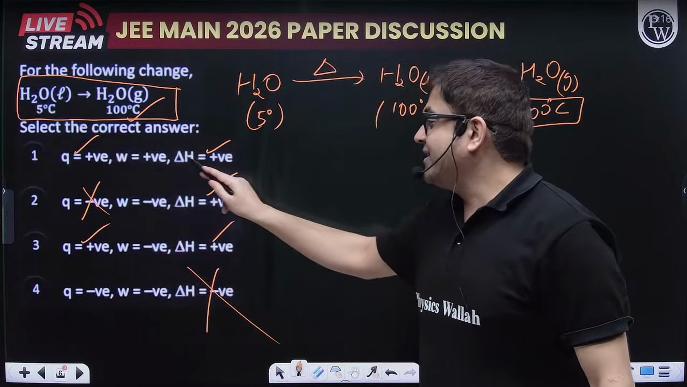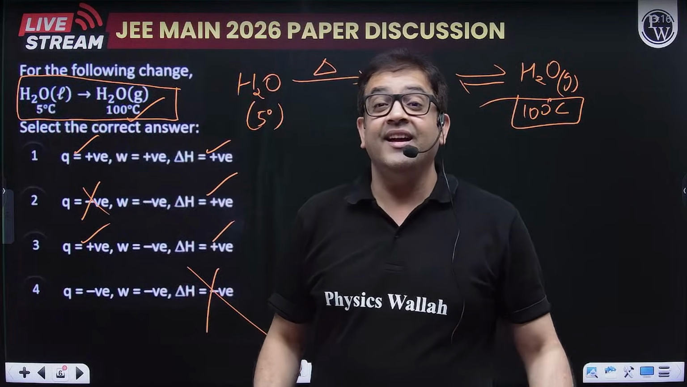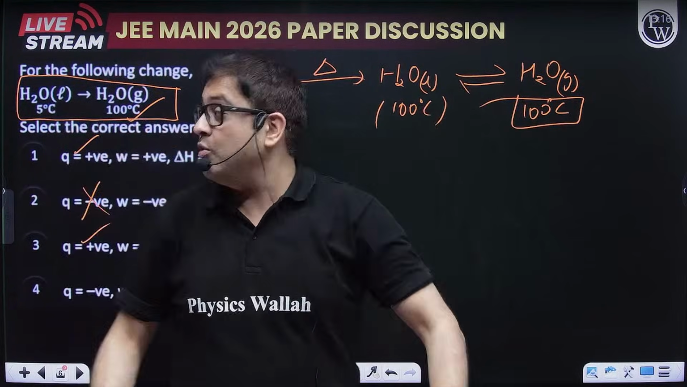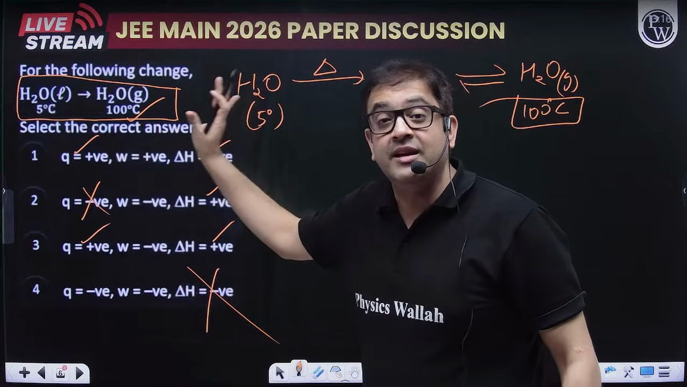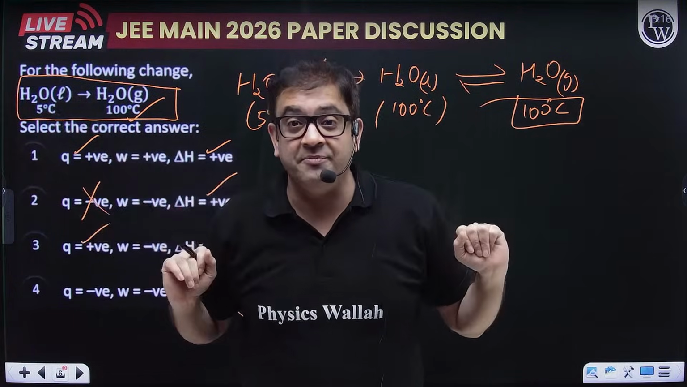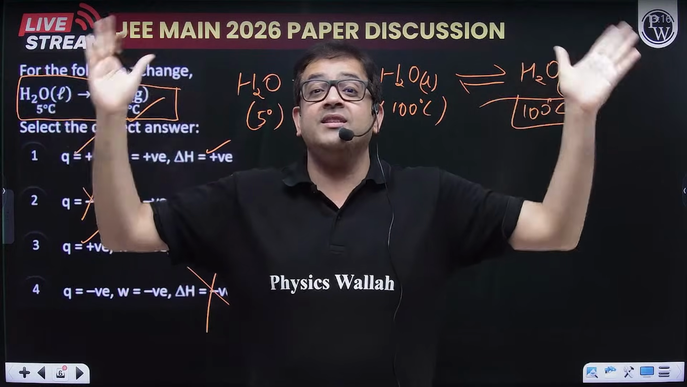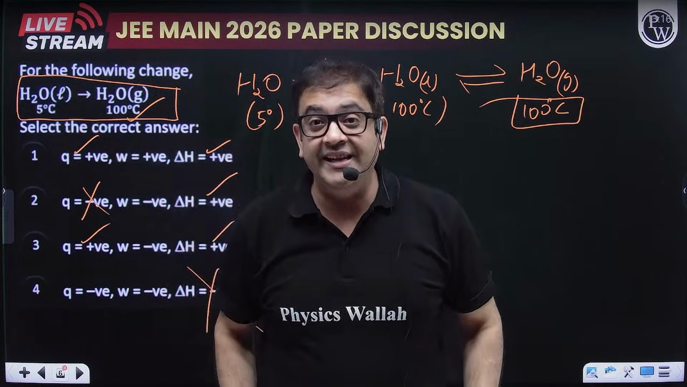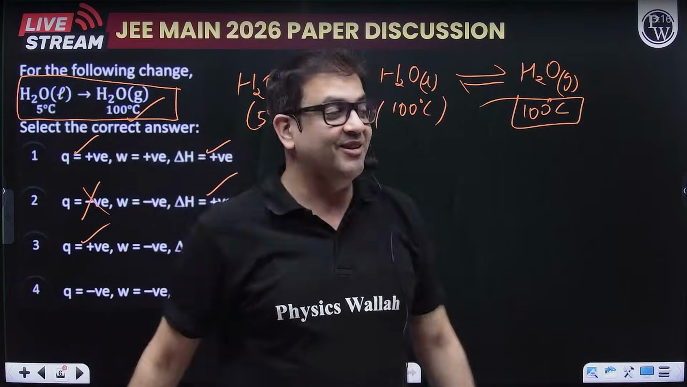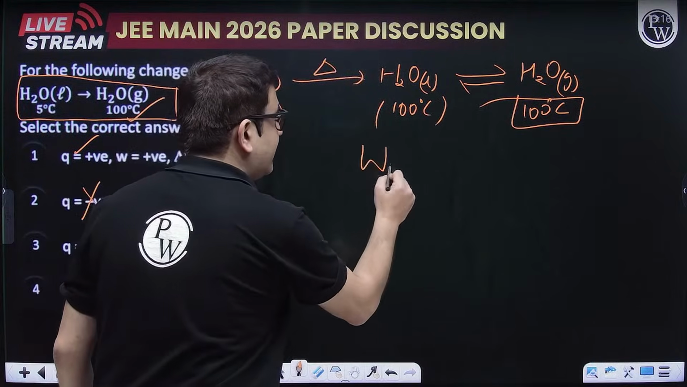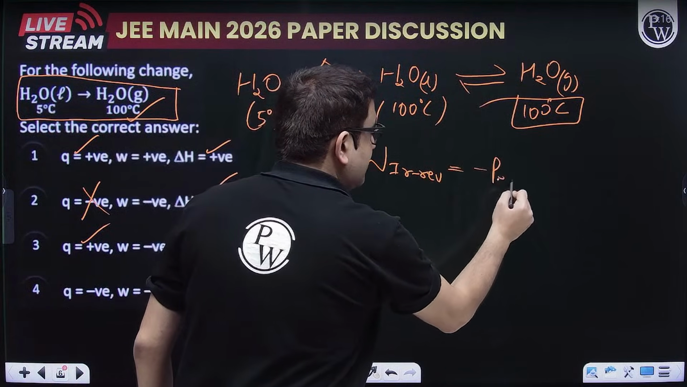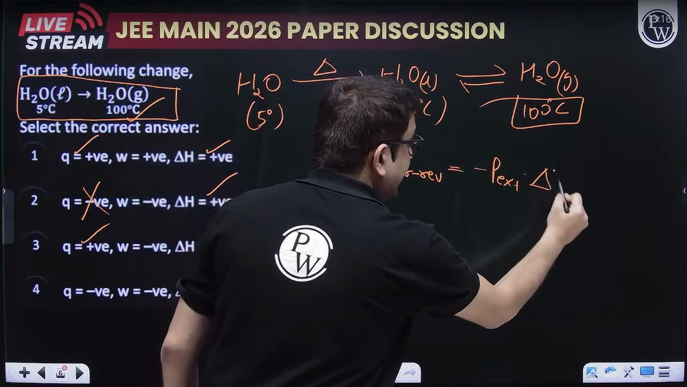Now, a basic thing, what about work? Sir, this is happening under constant pressure. How are you suggesting that? Because nothing has been given, and phase transformation generally takes place under Mother Nature. If nothing is mentioned, Mother Nature has constant temperature, the 1 atm. So at constant temperature, what work are you doing? Sir, irreversible work. What is the formula of irreversible work? Sir, irreversible work is minus external pressure times delta V.